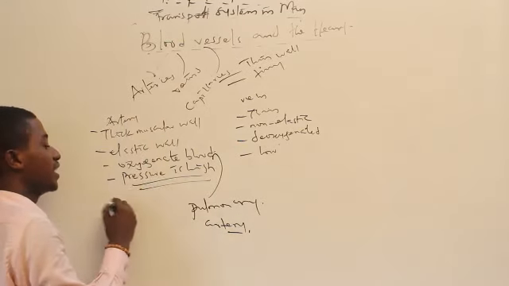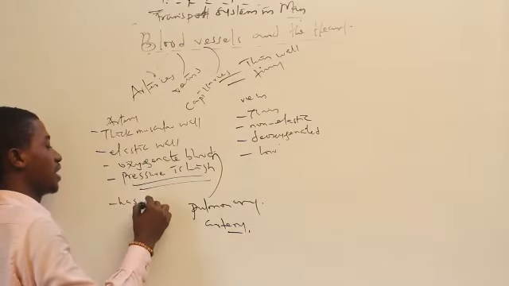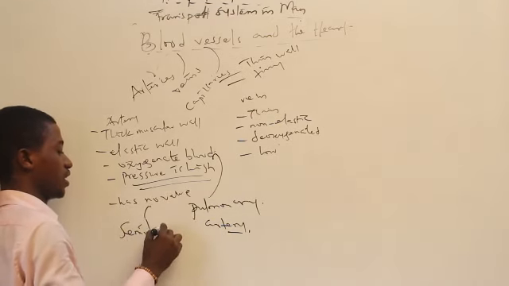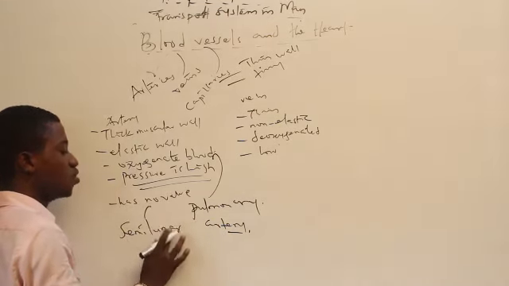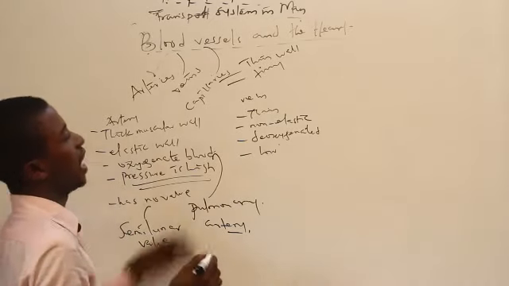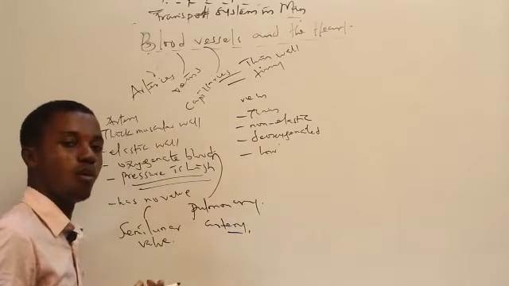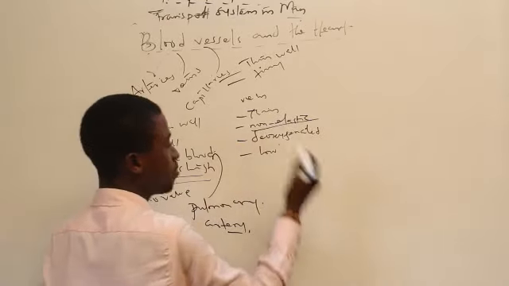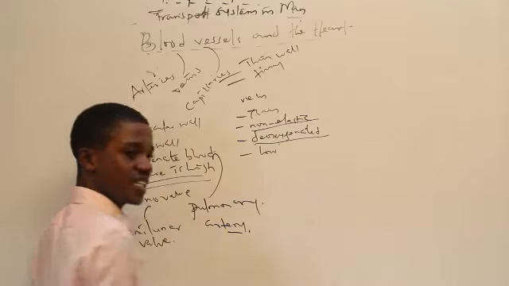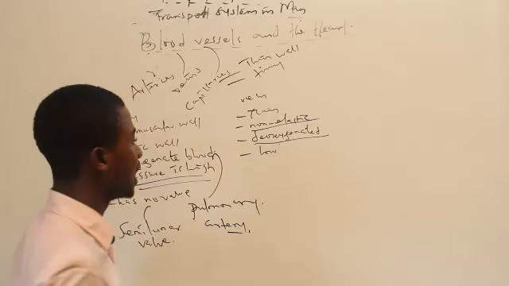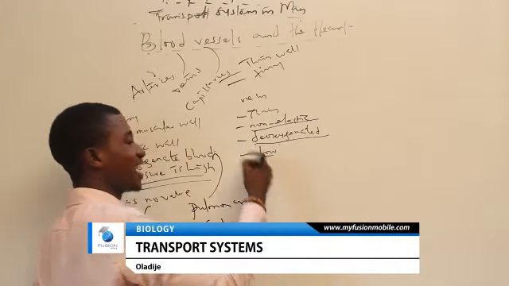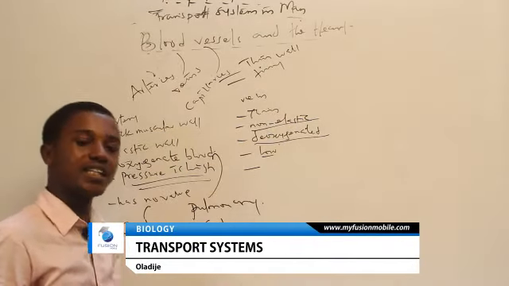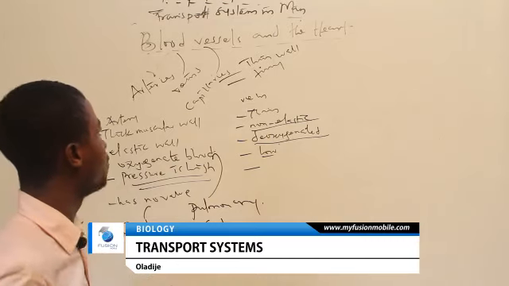And one thing about artery again, the artery has no valve except the semilunar valve. The vein has a thin wall. It is not thick like artery. It has non-elastic wall. It carries deoxygenated blood except pulmonary vein, and it has low pressure. It has valve as well. Now the capillaries have thin walls and they are tiny. Why are they tiny? So that they can penetrate every organ.